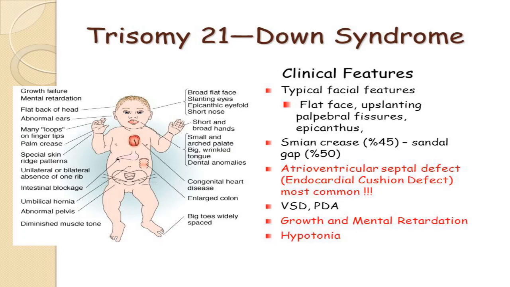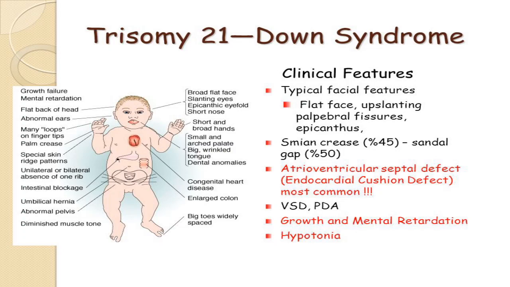In children with Down syndrome, one of the chromosomes doesn't separate properly. The baby ends up with an extra copy of chromosome 21, three copies instead of two. This extra chromosome causes problems as the brain and physical features develop.